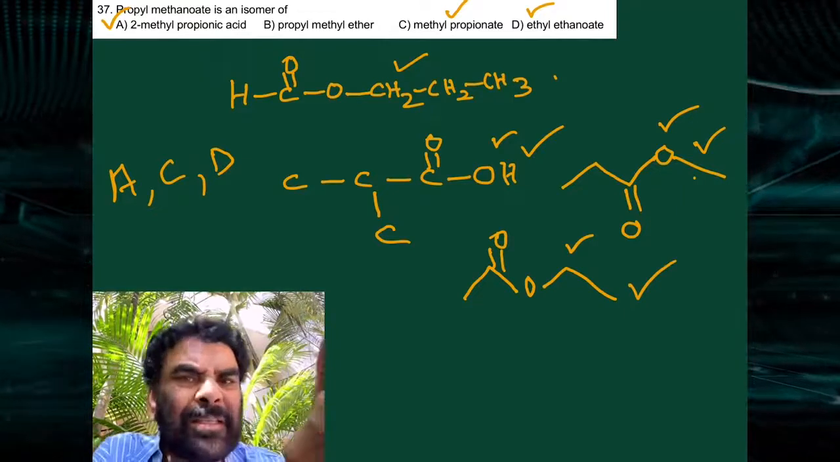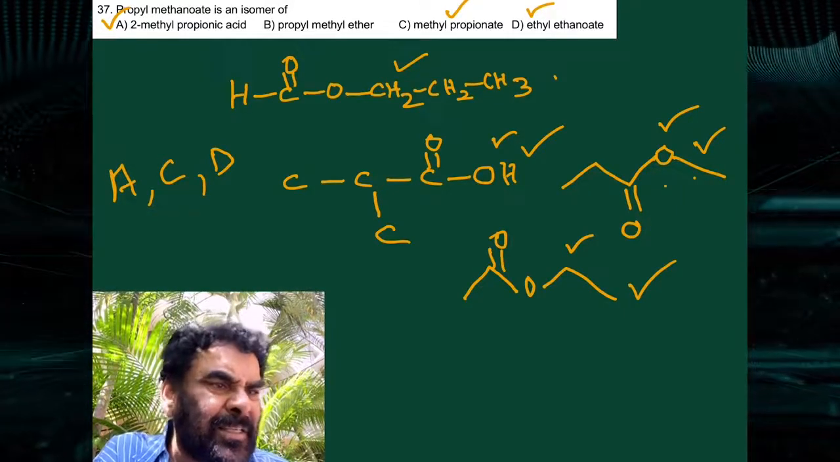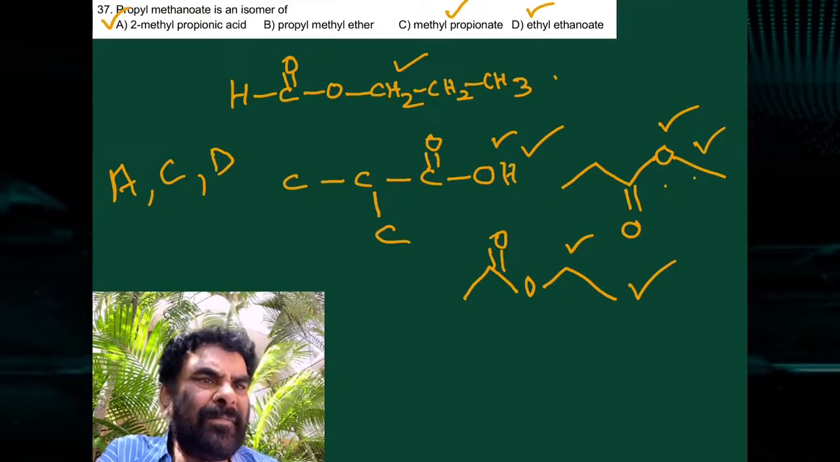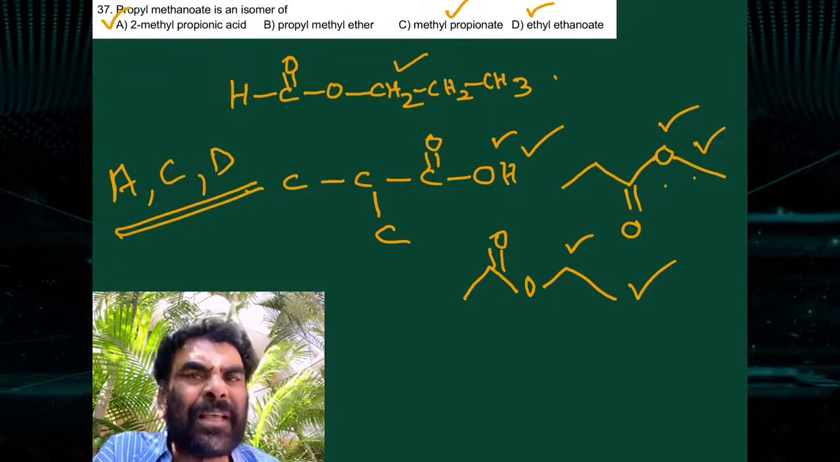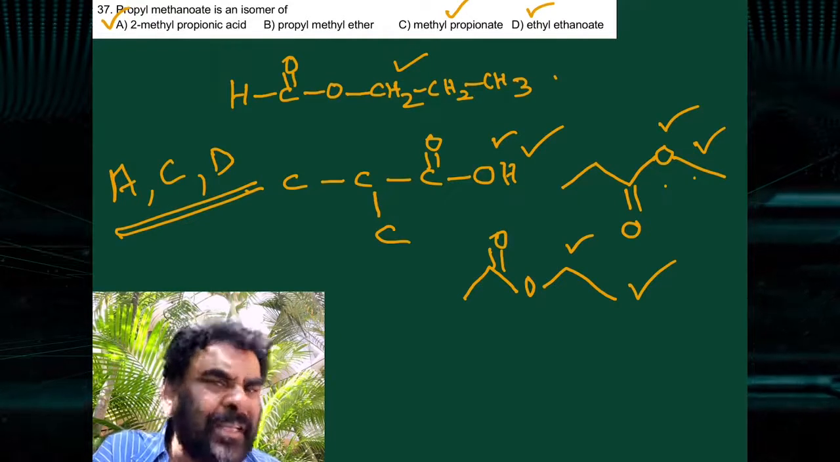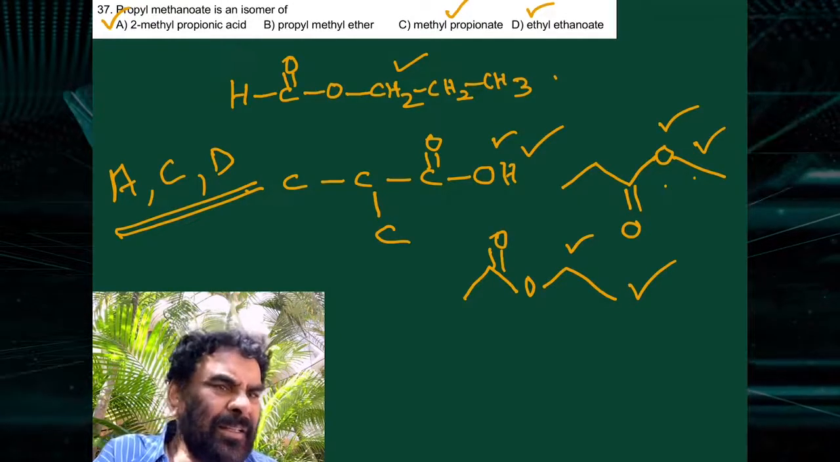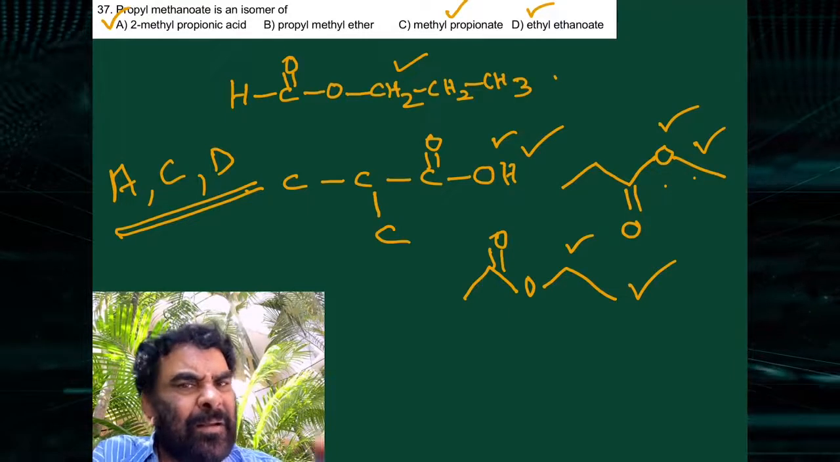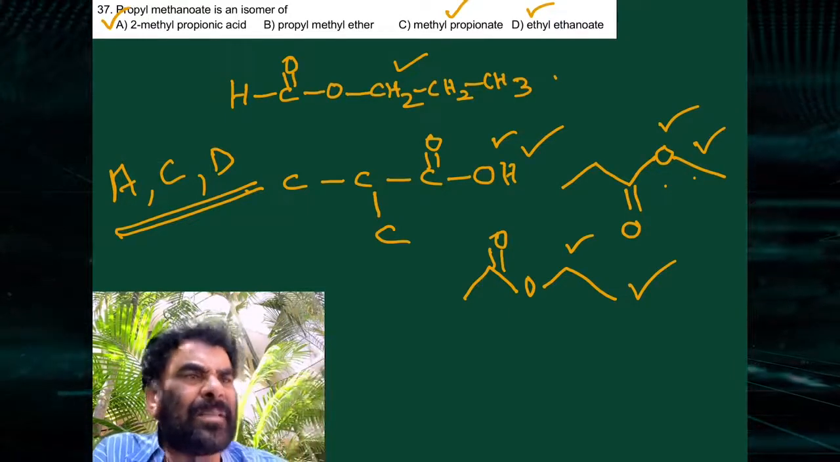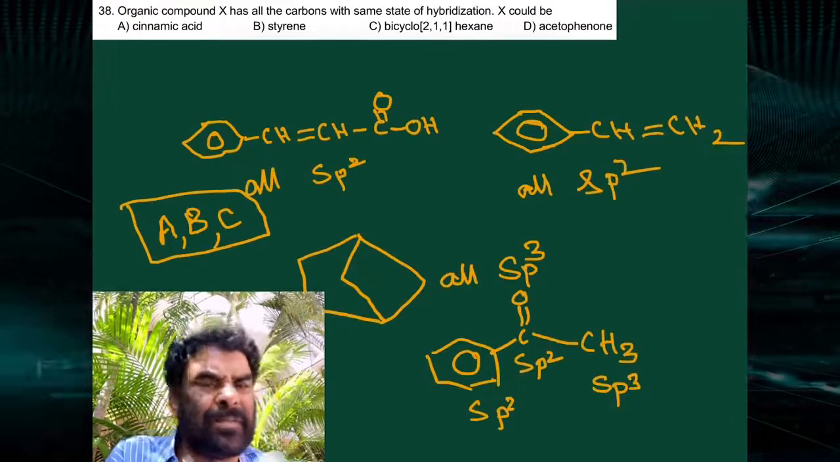These are the metamers. So A, C, D are the functional isomers for the given compound.